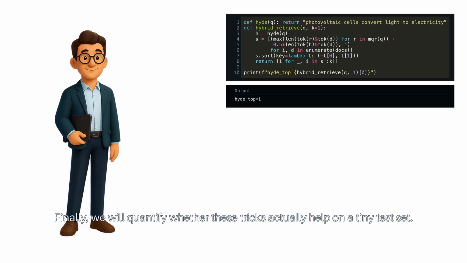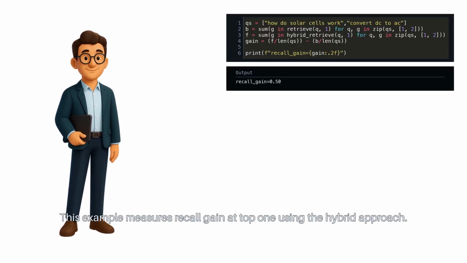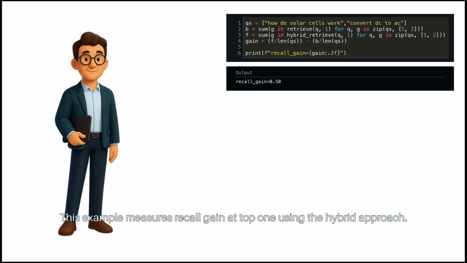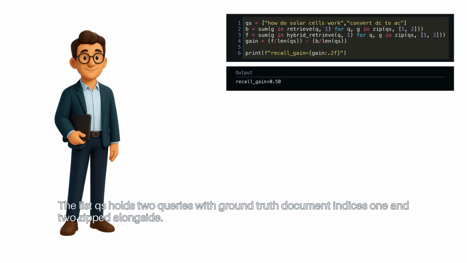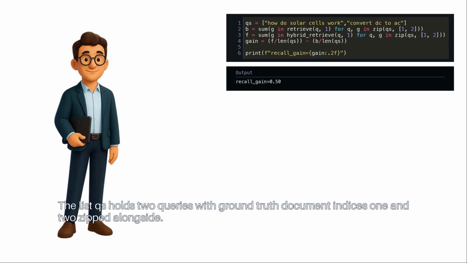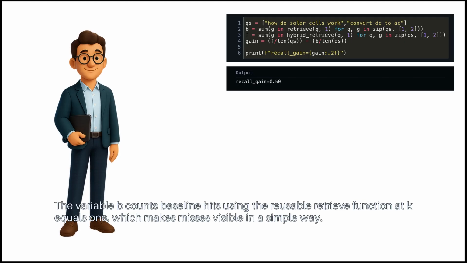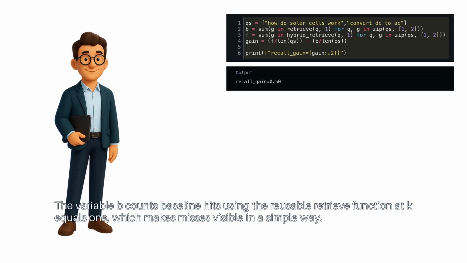Finally, we will quantify whether these tricks actually help on a tiny test set. This example measures recall gain at top 1 using the hybrid approach. The list QS holds 2 queries with ground truth document indices 1 and 2 zipped alongside. The variable B counts baseline hits using the reusable retrieve function at k equals 1, which makes misses visible in a simple way.